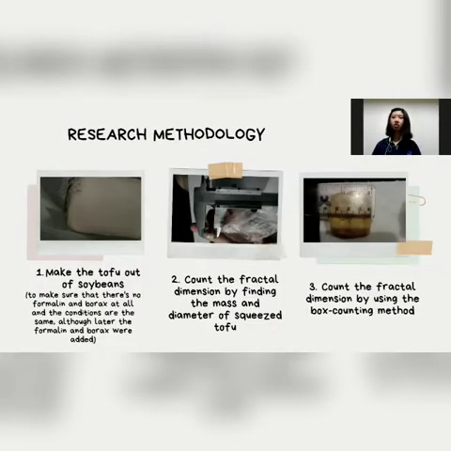Research methodology. In our experiment, we have two ways to count the dimension of tofu. The first one is by measuring the mass and diameter of squeezed tofu, and the second one is by the box counting method. But before we do that, we made our own tofu out of soybeans to make sure that there is no formalin and borax. The initial conditions must be the same, and after that, we added the formalin and borax.